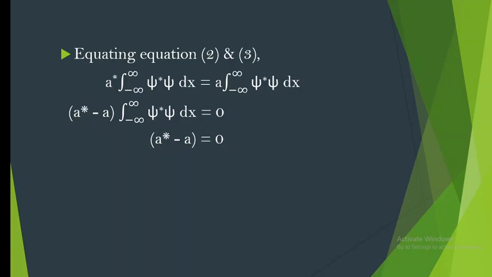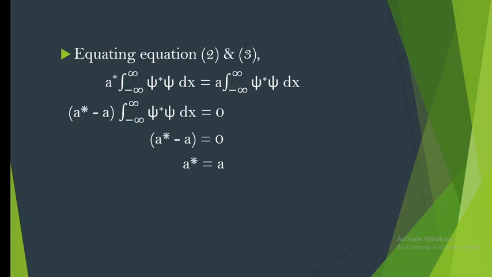But we already know xi star into xi gives the probability, and we can't just say that the probability is 0, which means there is no existence. That's why, for this condition to be satisfied, the other part of the equation, that is a star minus a, has to be equal to 0. So from that we can say a star equals a.